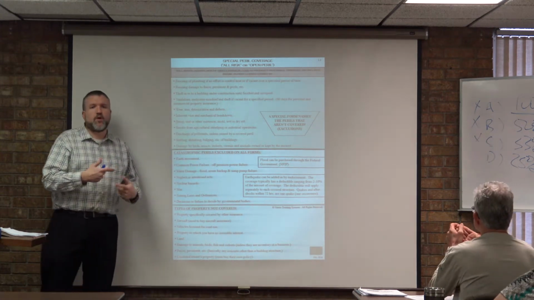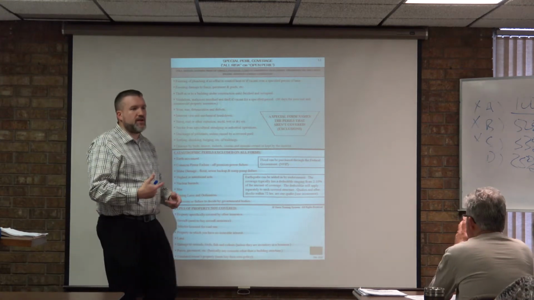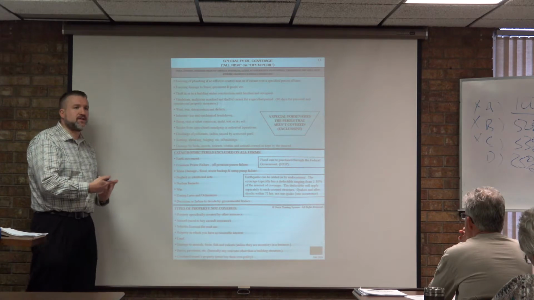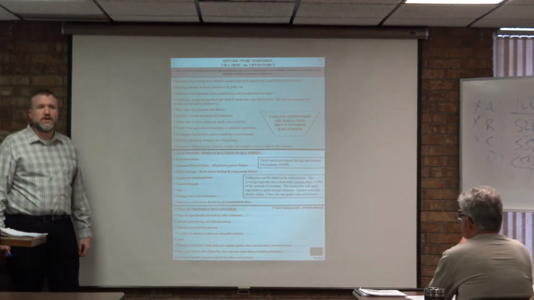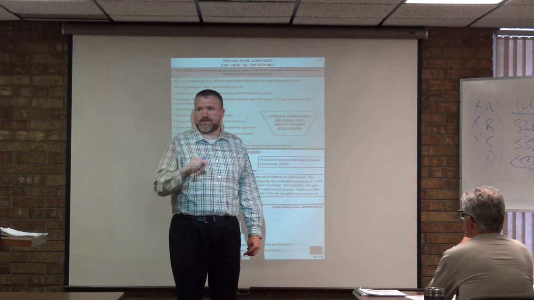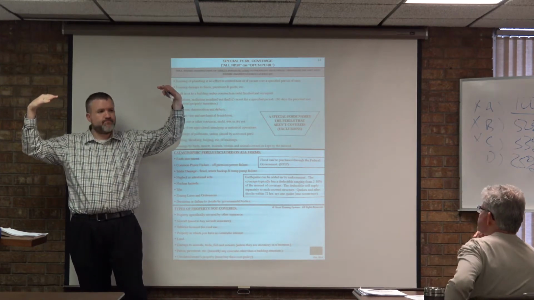So an exclusion isn't always necessarily a peril, but it's anything that an insurance company lists that you can't be covered for insurance on, right? So it could be a cause of a loss, but it also could be any property specifically covered by other insurance. That's excluded. If you've got 2 different types of insurance on one piece of property, you cannot expect both of them to pay out at 100%.